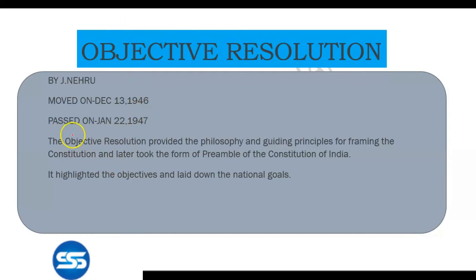What was this objective resolution? It was by Jawaharlal Nehru. He moved this on, you already know, December 13, 1946 and it was passed on January 22, 1947. The objective resolution provided the philosophy and guiding principles for framing the constitution and later took the form of the preamble of the Constitution of India. It's very important. It highlighted the objectives and laid down the national goals.